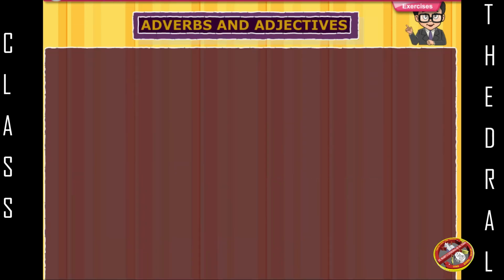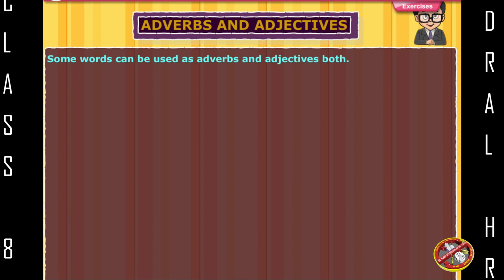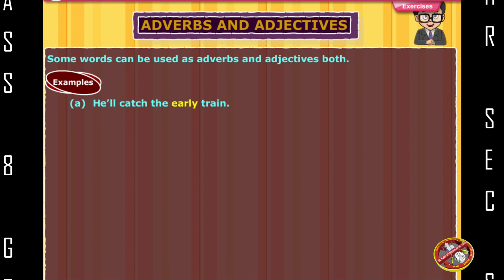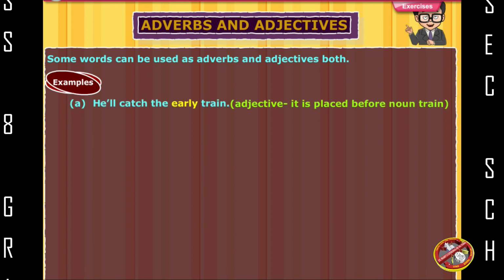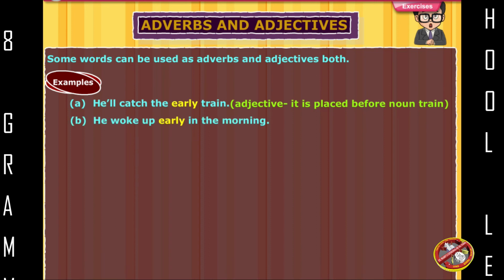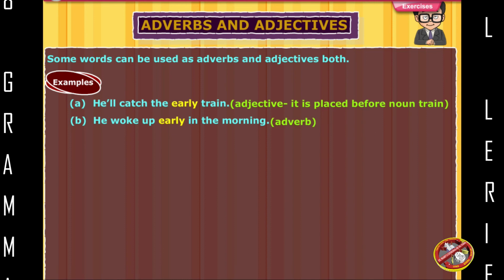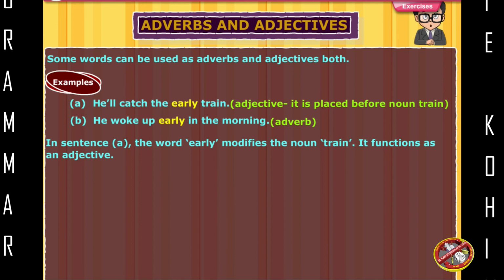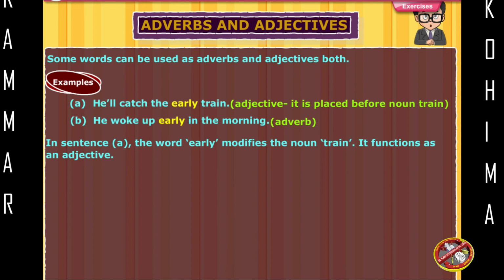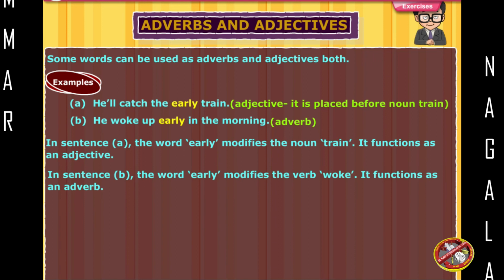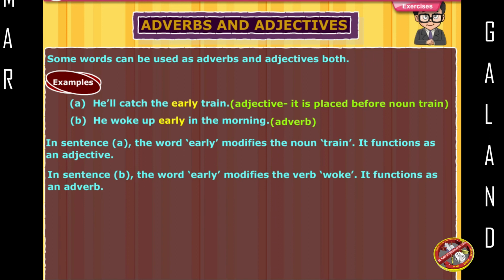Adverbs and adjectives. Some words can be used as adverbs and adjectives both. Examples: He'll catch the early train. Adjective: it is placed before the noun train. He woke up early in the morning. Adverb. In sentence A, the word early modifies the noun train. It functions as an adjective. In sentence B, the word early modifies the verb woke. It functions as an adverb.